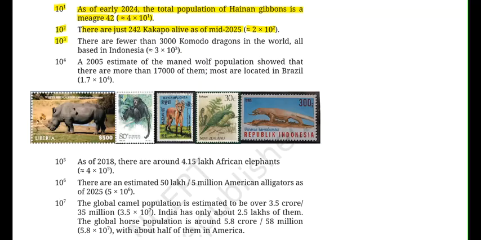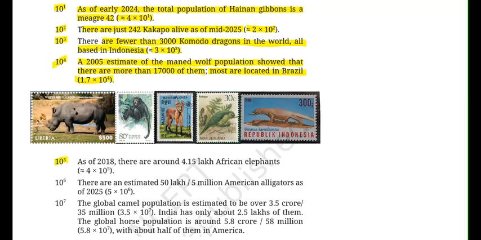For 10 to the power of 3, there are fewer than 3000 Komodo dragons in the world, all based in Indonesia. So we can write 3 into 10 to the power of 3. 10 to the power of 4, a 2005 estimate of the maned wolf population showed that there are more than 17,000 of them. Most are located in Brazil. So we can write 1.7 into 10 to the power of 4.